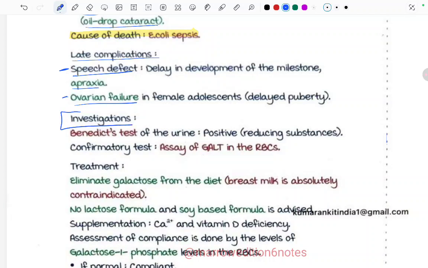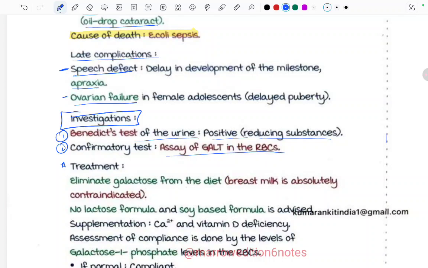Now, what are the investigations that can be done? Benedict's test can be done on the urine. It will be positive because galactose is a reducing substance. What is the confirmatory test? It is the assay of GALT in the RBCs.